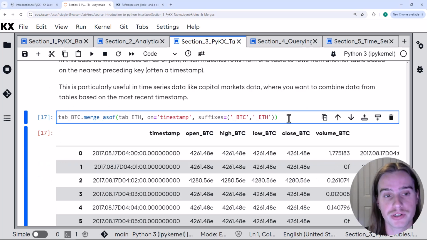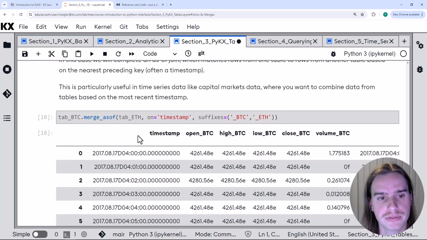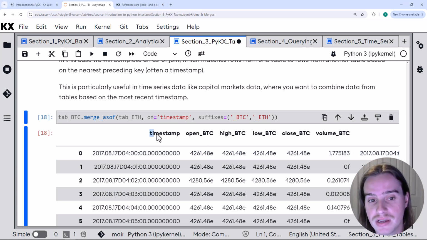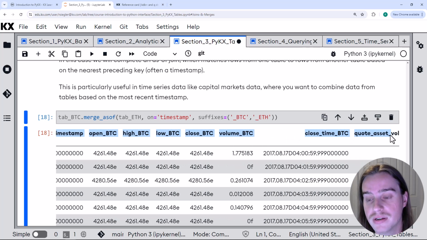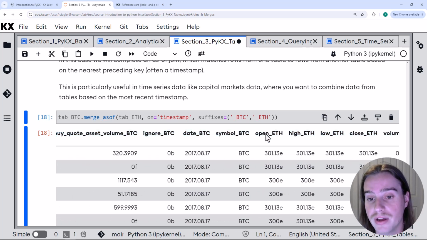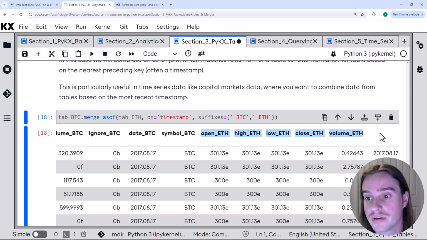So let's run this merge here and we'll evaluate the results. We see first the column that we're actually doing the join on, which is the timestamp column. This has all the timestamps that are in the Bitcoin table, as well as the corresponding row for that timestamp. We can see in the column names that all of these columns here are the Bitcoin data. But as we scroll over, we'll see that we also have all of the column names for our Ethereum table as well.